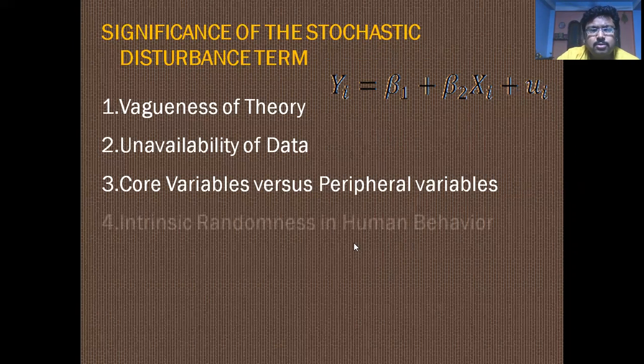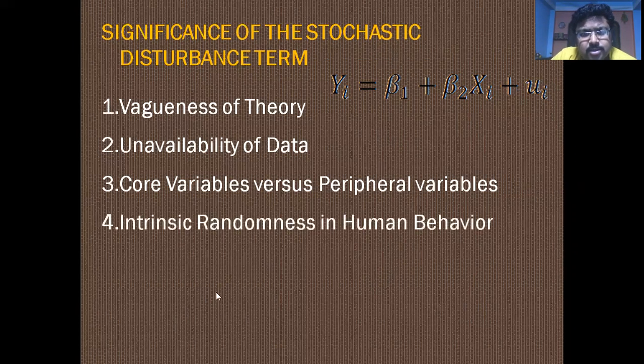Now, there is another important factor, the intrinsic randomness in human behavior. Intrinsic randomness in human behavior may be considered a qualitative factor, and it is not very easy to calculate, but consumption depends on it very much.